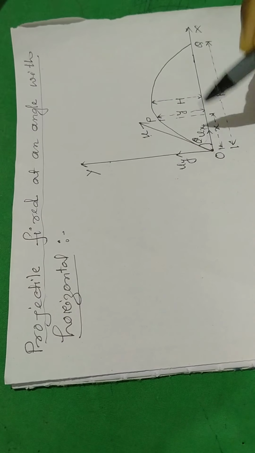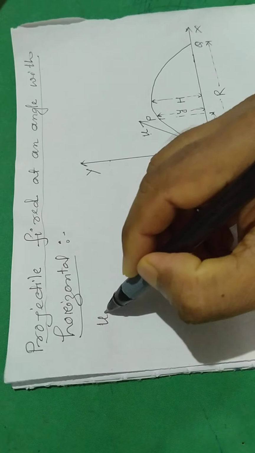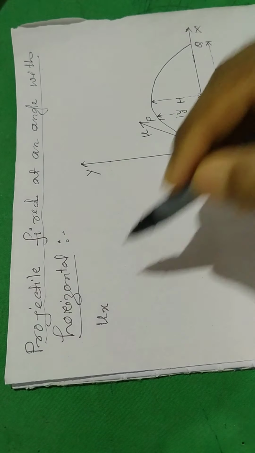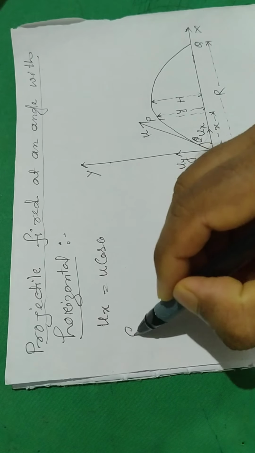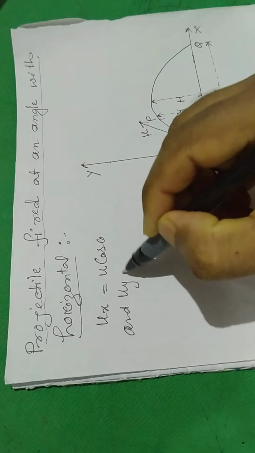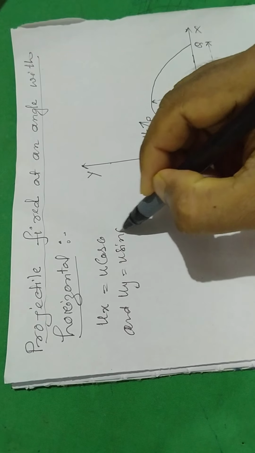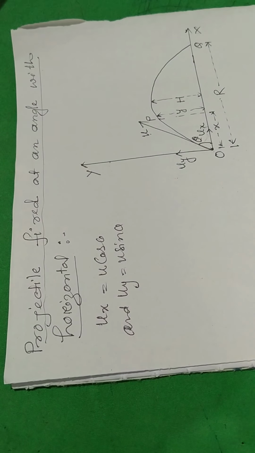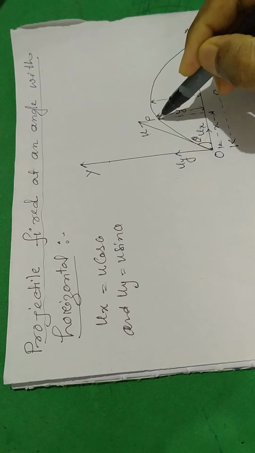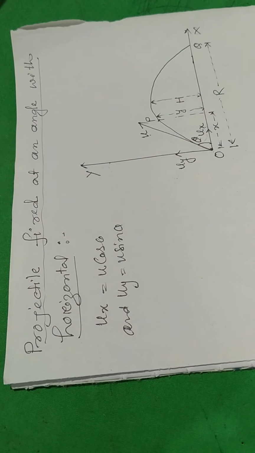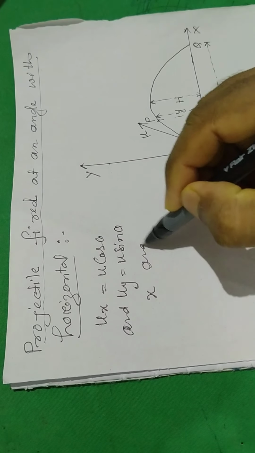With respect to theta, the component of velocity along the horizontal is ux equal to u cos theta, and uy equal to u sin theta. Let at any time the projectile be at point P, so that its position along the x and y axes is given by x along the x-axis and y along the y-axis.